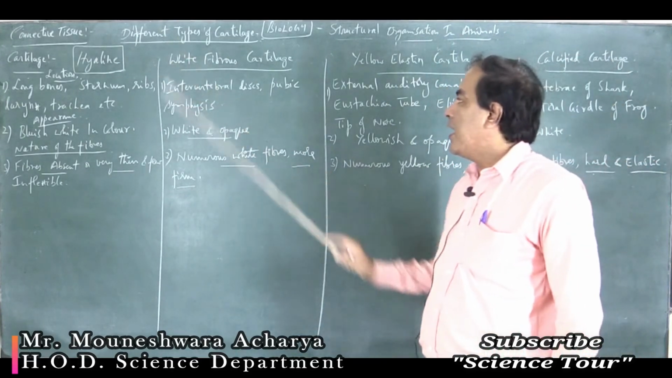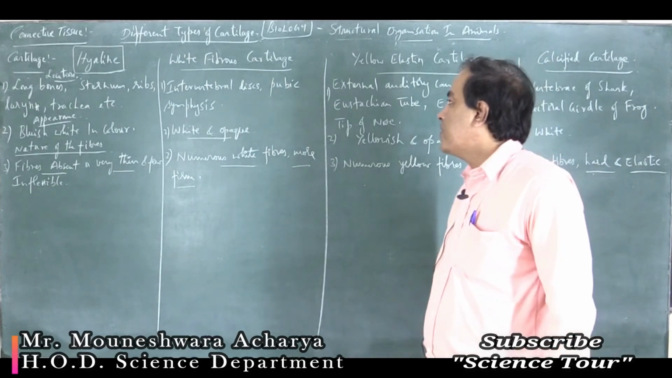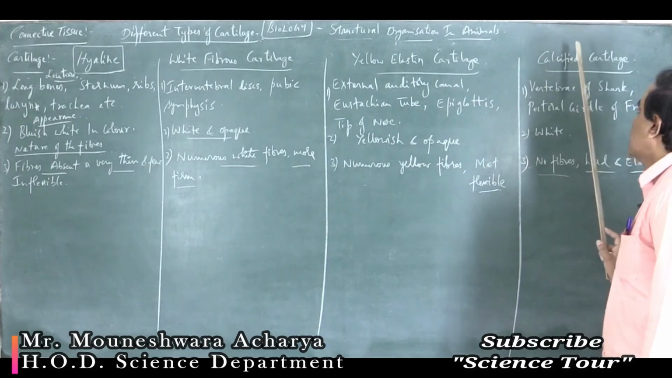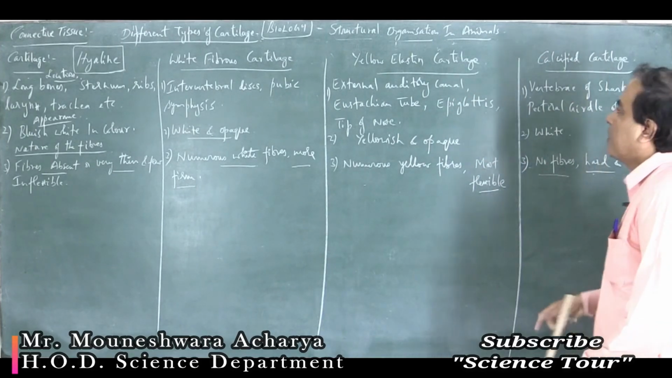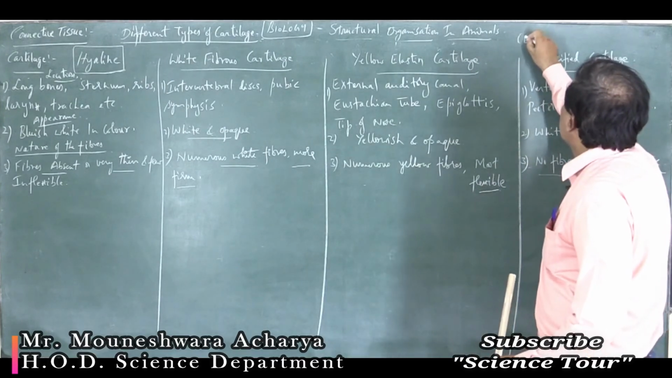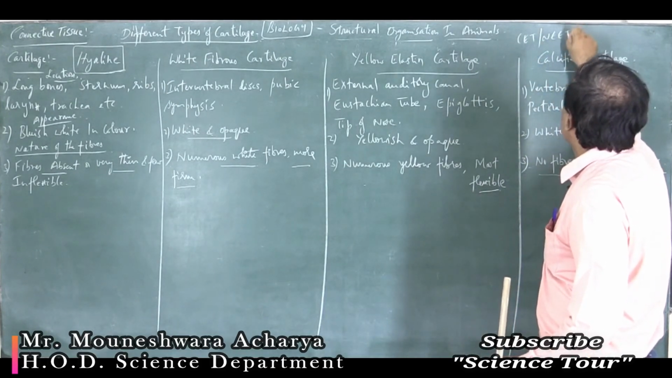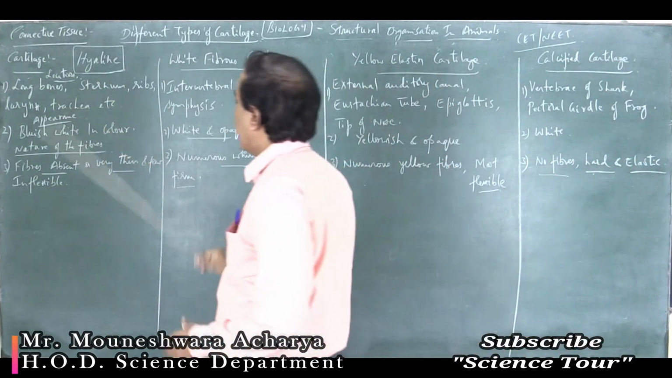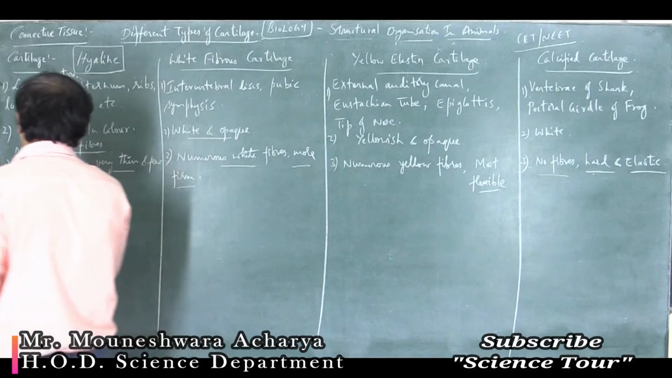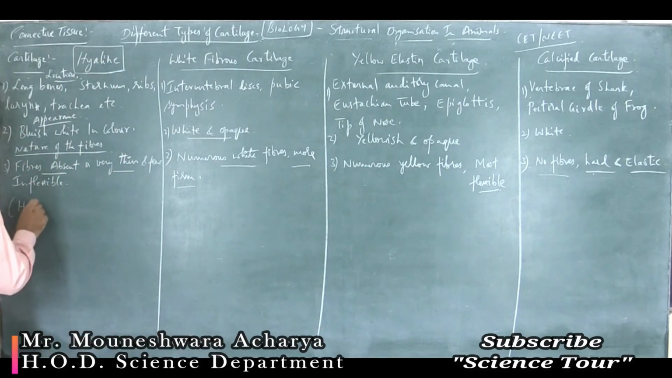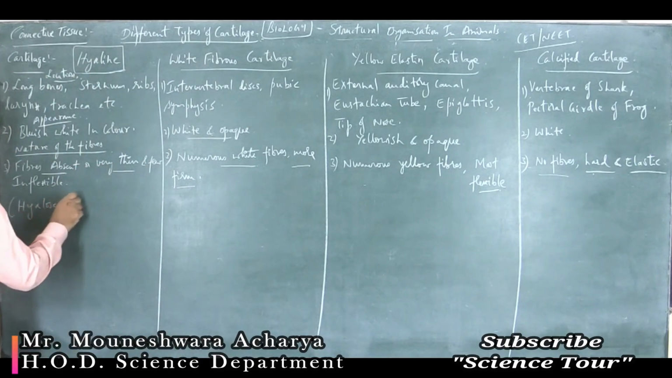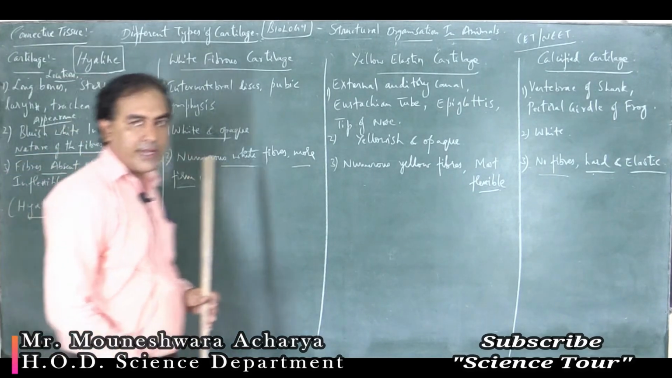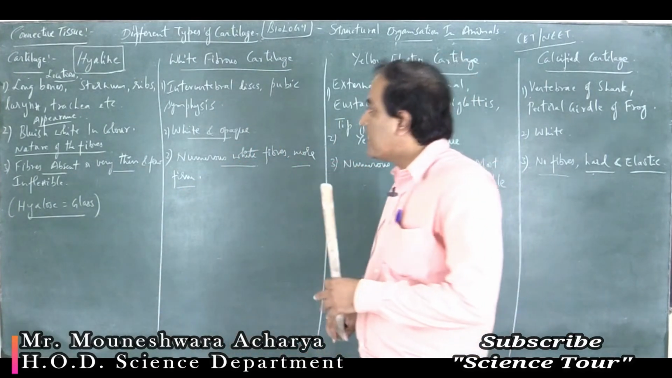First one is hyaline cartilage, second one is white fibrous cartilage, third one is yellow elastin cartilage, and fourth one being calcified cartilage. Important concept for CET NEET. So first we will see the location of hyaline cartilage. Hyaline is derived from the Greek word hyalos, which means glass. The appearance is like glass, transparent. That is why the name hyaline is given.